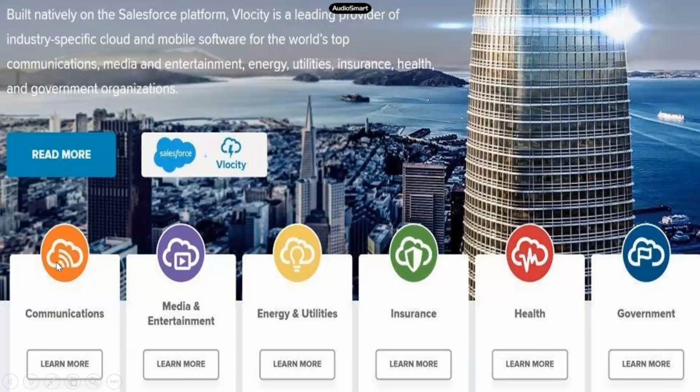All of that is not needed when you come to Velocity, because everything is already there. You simply download the package, and you get hundreds of objects, hundreds of relationships between them, so many Apex classes, so many triggers, so many VF pages. They give you all of this pre-handed, and you can simply start using them, right?